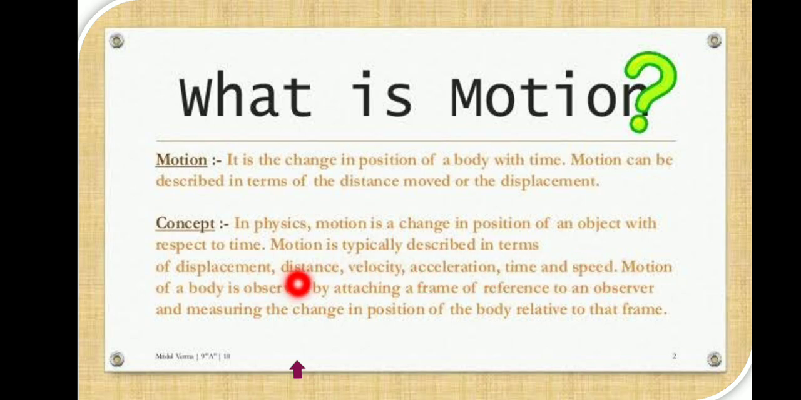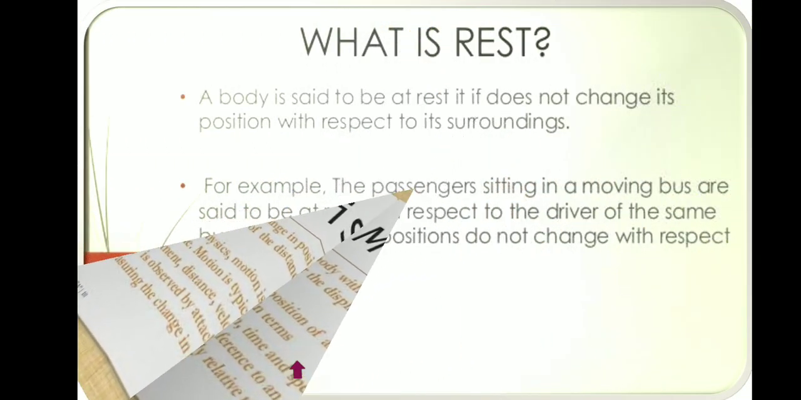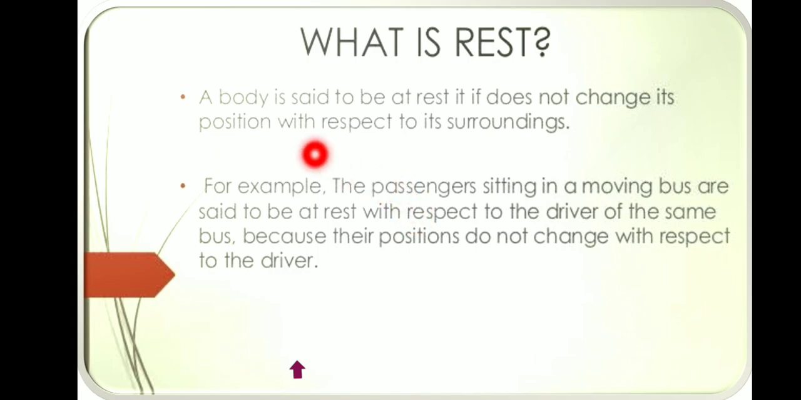Motion of a body is observed by attaching a frame of reference to an observer and measuring the change in position of the body relative to that frame. What is rest? A body is said to be at rest if it does not change its position with respect to its surroundings. For example, the passengers sitting in a moving bus are said to be at rest with respect to the driver of the same bus, because their position does not change with respect to the driver.